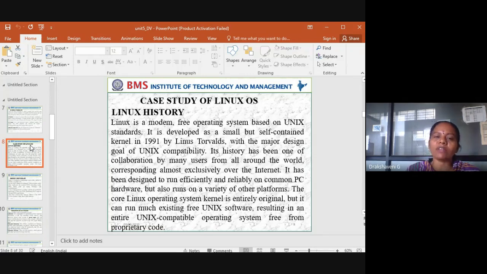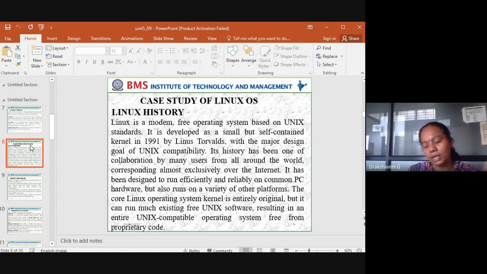So now we see what Linux is. Linux is a modern free operating system based on Unix standards. You would have studied the Unix operating system, which is a multi-user operating system.